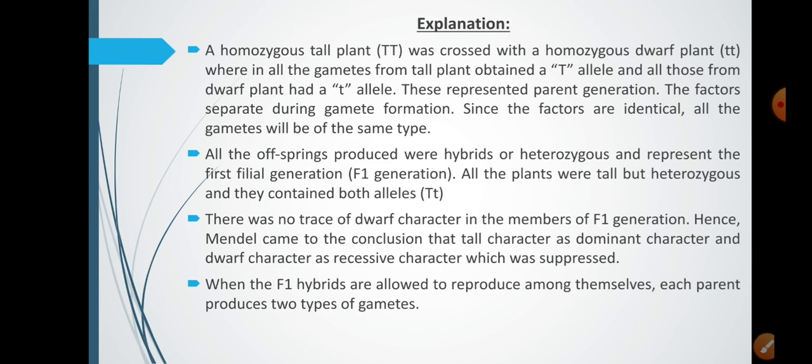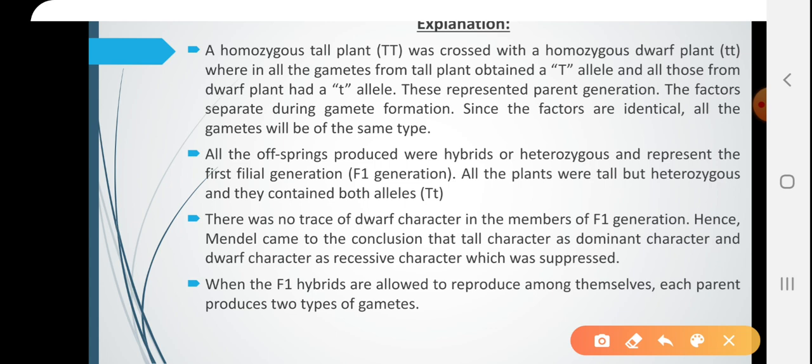Now, I will explain the monohybrid experiment. A homozygous tall plant was crossed with a homozygous dwarf plant, capital T into small t, wherein all the gametes from the tall plant obtained a T. In my previous slide, I have already told that homozygous condition will produce only one type of gamete and heterozygous condition will produce two types of gametes. Capital T allele, and all those from the dwarf plant had a small t allele. These represent the parent generation. Parent generation bears capital T and small t.